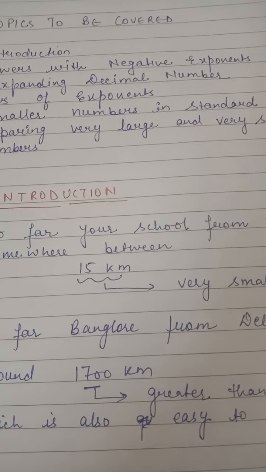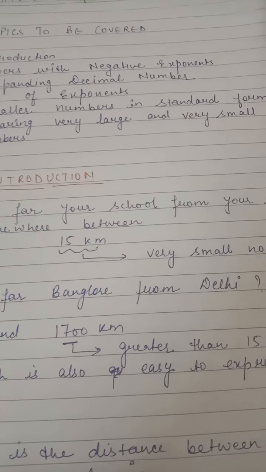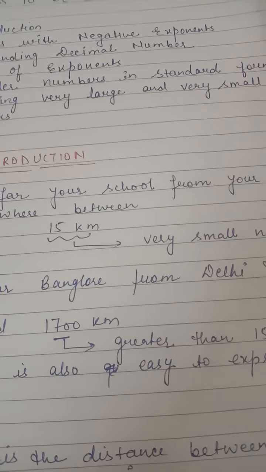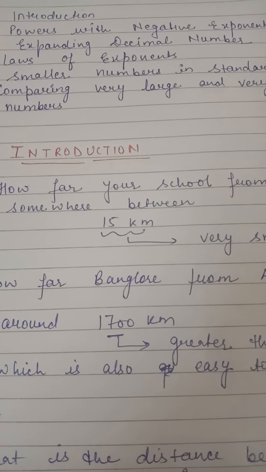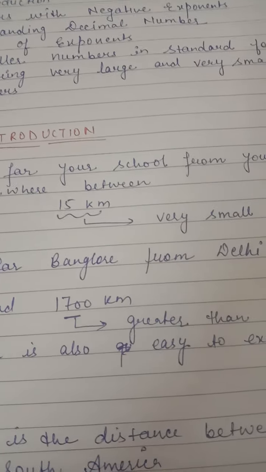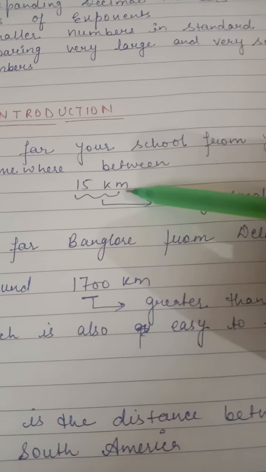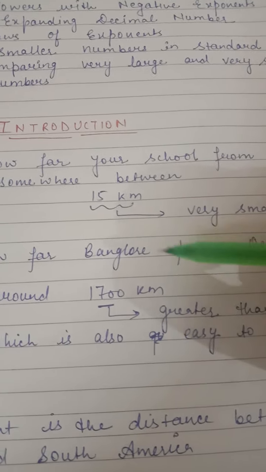Now if I change the question and ask you what is the distance between Bangalore and Delhi, in that case you will say it is almost around 1700 kilometer, which is definitely greater than 15 kilometer, but it is quite easy to express this value.